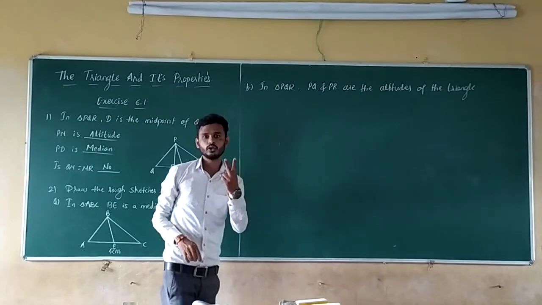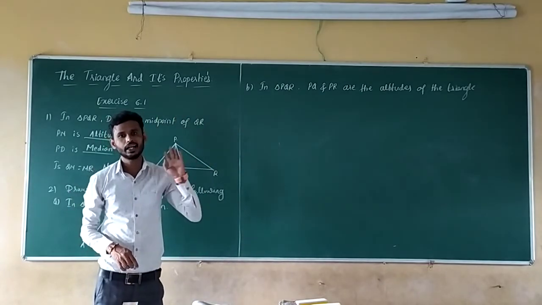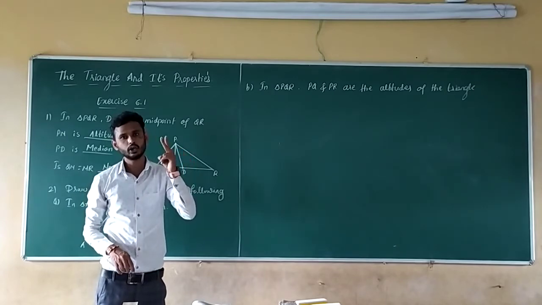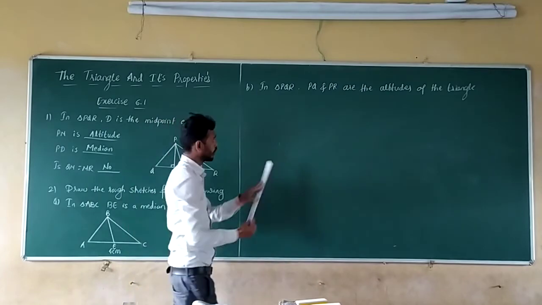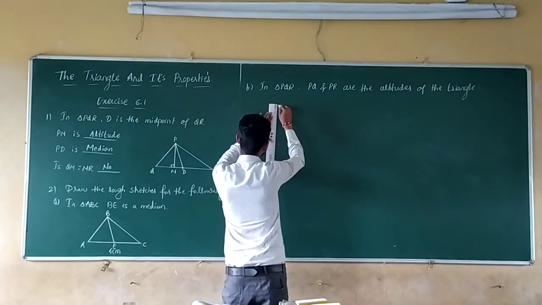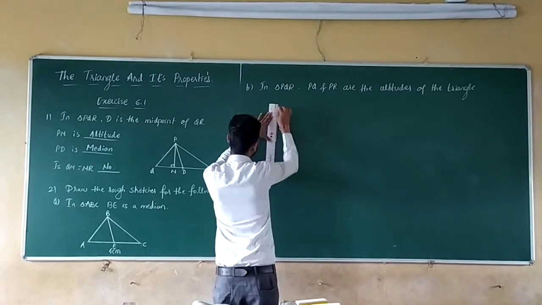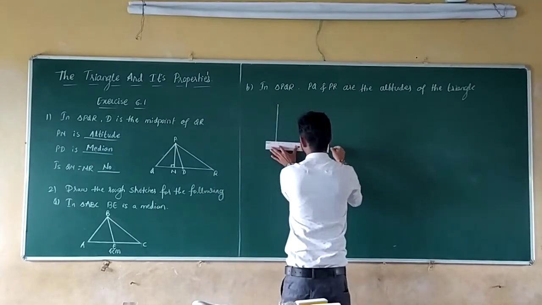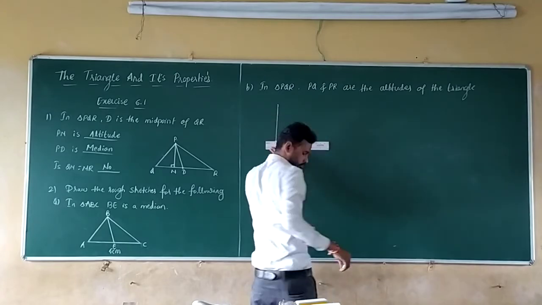So in which triangle will you get two altitudes? Only in a right angle triangle you will get two altitudes, that is perpendicular lengths. So you should draw the right angle triangle, meaning making an angle of 90 degrees.